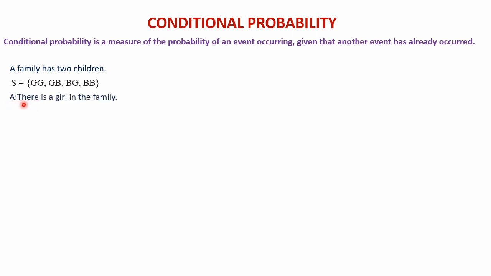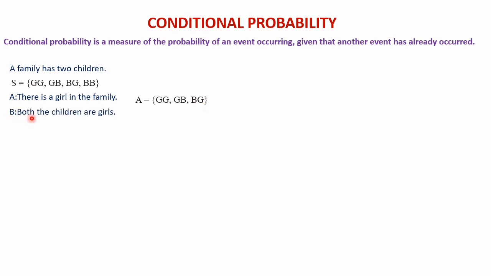That means for A, we already know something, that is the condition here, which has already occurred. It means there is a girl in the family. We must know that there is one girl in the family. So event A is: there is a girl in the family. That means the both-boys case is gone, because there is already a girl. So the remaining possibilities are GG, GB and BG.